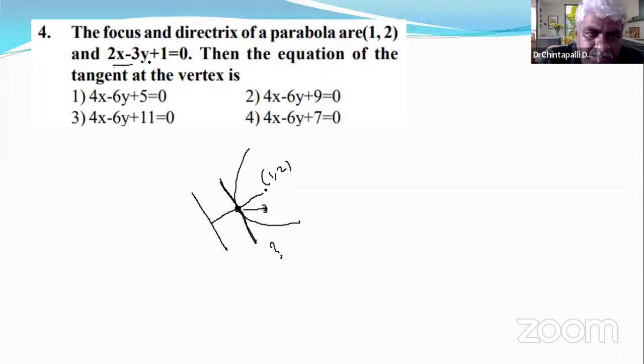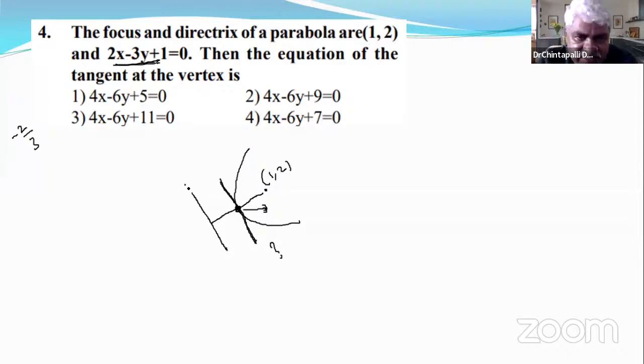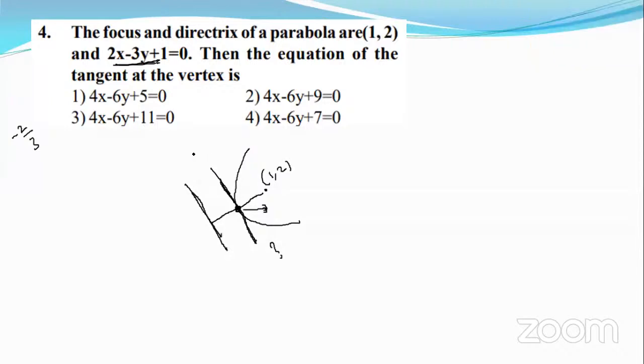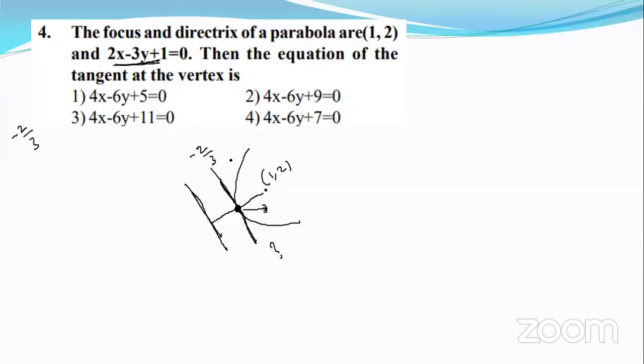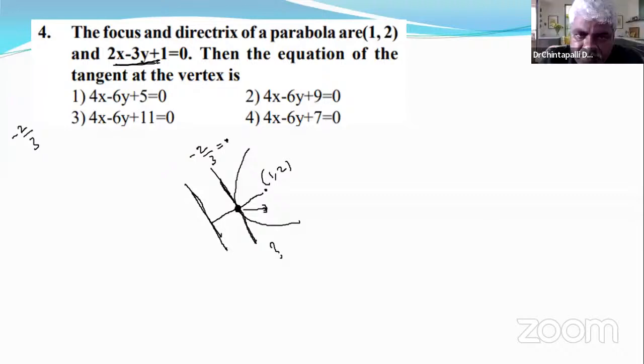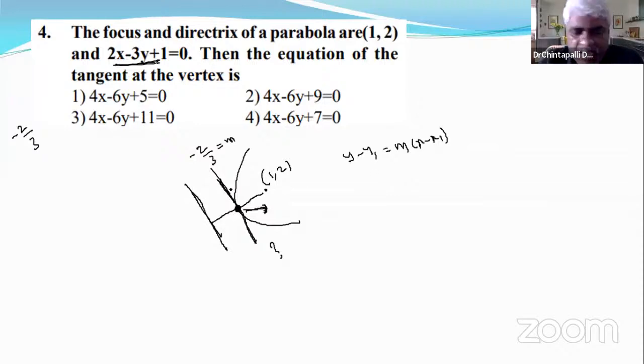What is the slope of this line? Negative 2 by 3. These two lines are parallel. So that means the slope of this line is also negative 2 by 3. The point will be known, that will be x1, y1. Parallel lines have the same slope. Here slope m is equal to minus 2 by 3. Use the formula y minus y1 is equal to m times x minus x1. By using this formula, you can find the equation of this line. Take a screenshot and try this.